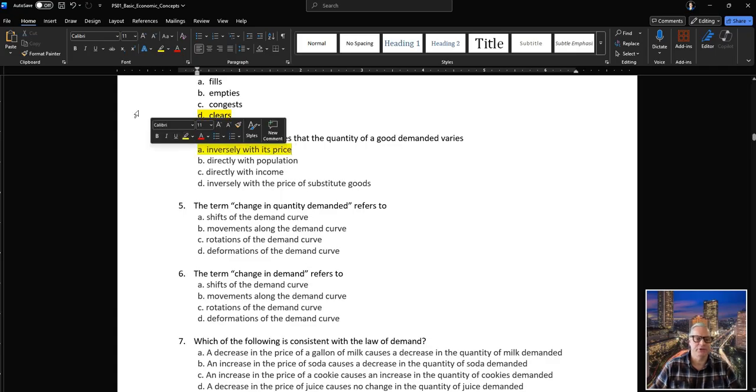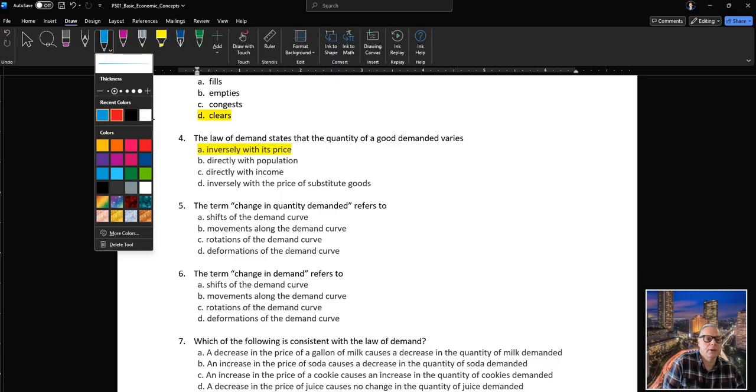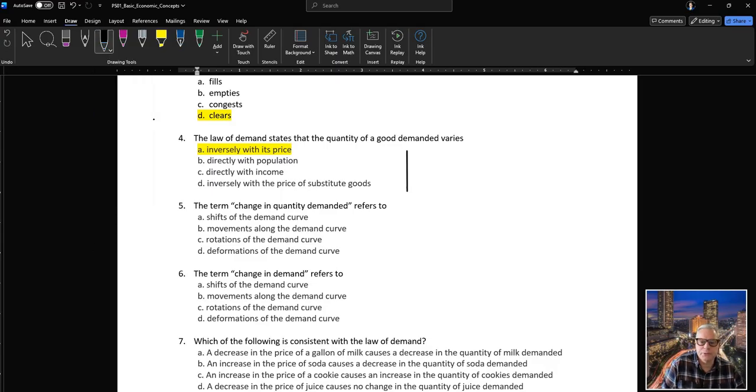Now that's obviously inversely with the price, and the law of demand simply states an inverse relationship between price and quantity demanded, like apples and pears. With a complement like beef and potatoes, there is also an inverse relationship between the price of the complement and quantity demanded.